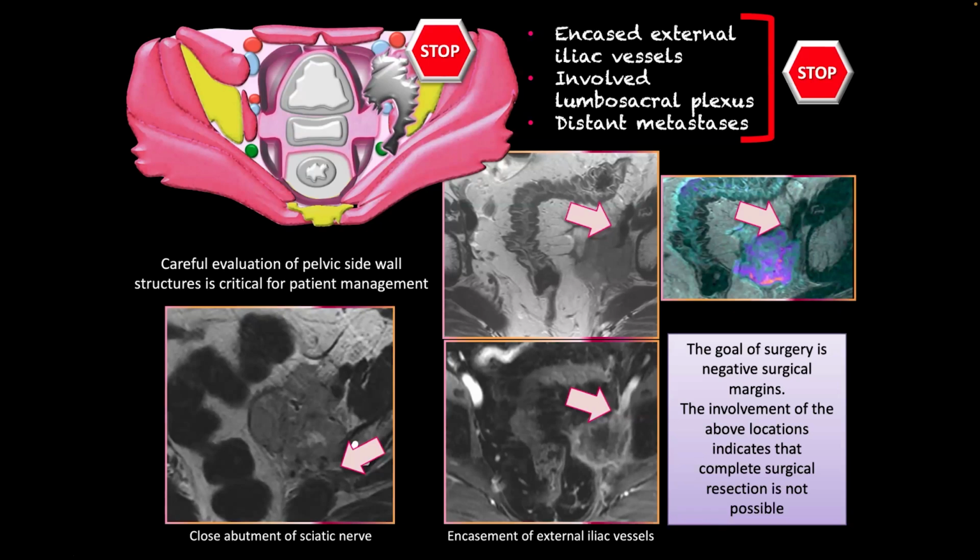I said can't because usually for recurrence, the prognosis is very poor and they don't usually want to put in a graft and do very extensive vascular surgery in those cases. So that's why external iliac vessels are usually a contraindication. In some cases, like primary sarcoma, they may want to go very deep into the surgery and they may do this resection, but usually external iliac vessels are a contraindication.